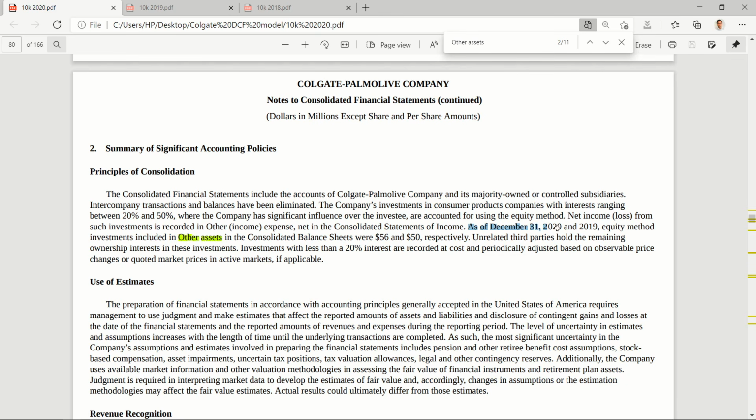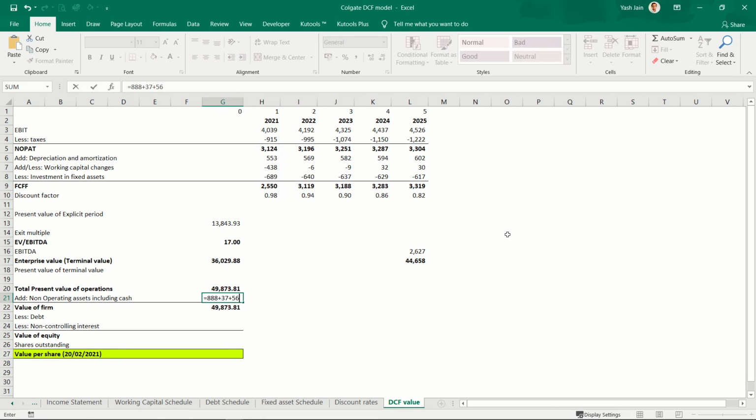As of 31st December 2020, equity method investments, so basically investments in your joint ventures and associates, in other assets in consolidated balance sheet were 56 million. In 2019 it was 50 million. I'm not concerned with 2019, I'm concerned with 2020. It is 56 million. So plus 56.